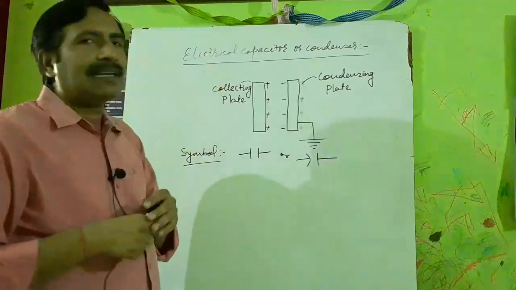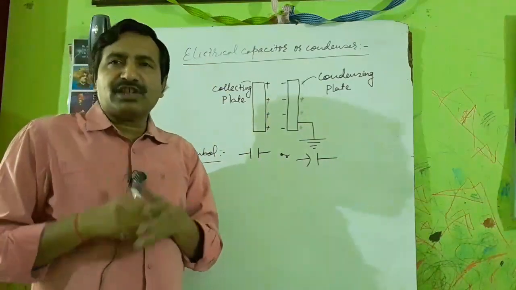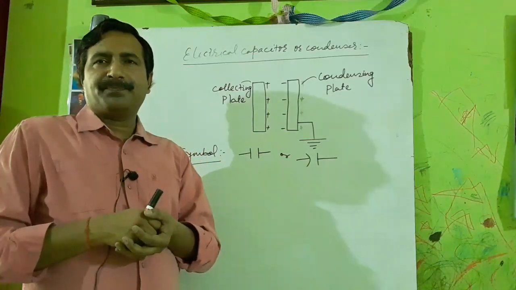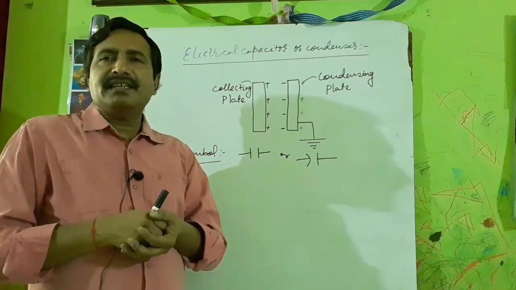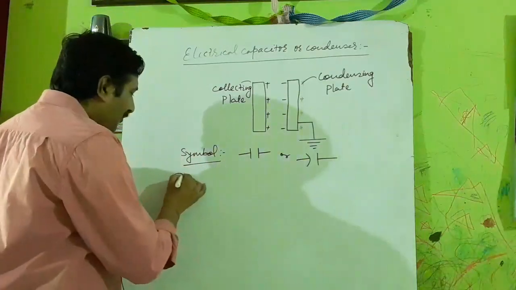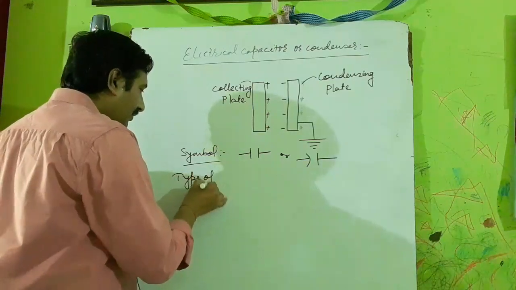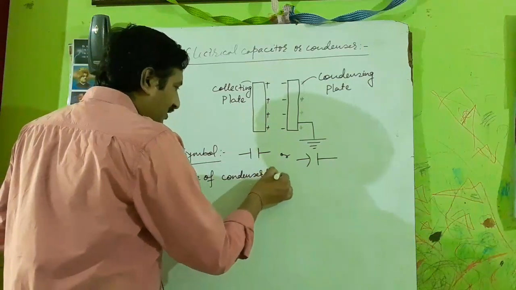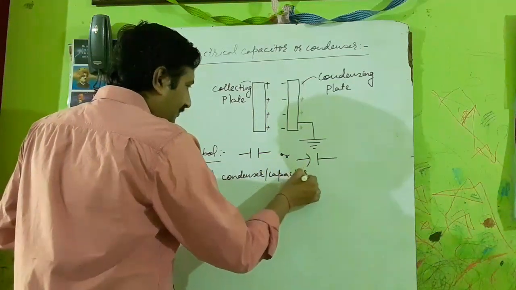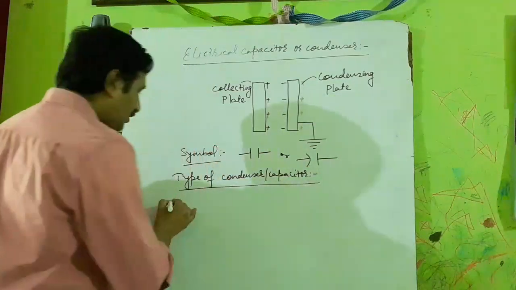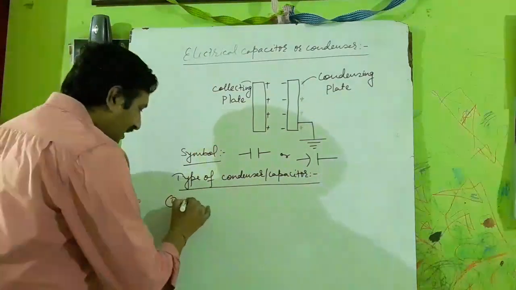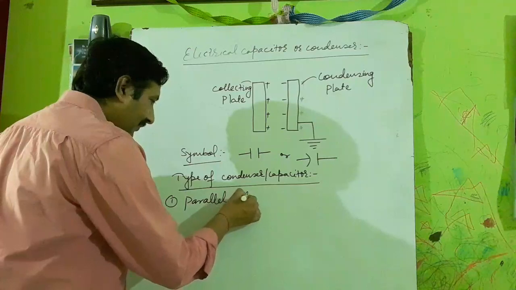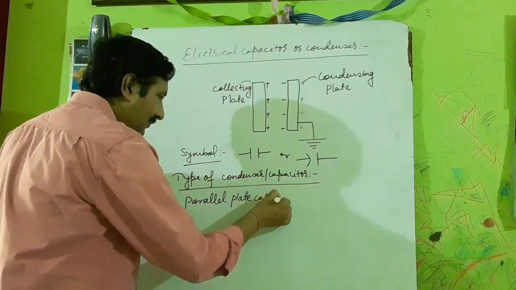After knowing about the electrical capacitor or condenser, we have to think about the types of electrical capacitor. Depending upon the shape of the condenser, a capacitor is of three types. The first one is the parallel plate capacitor.